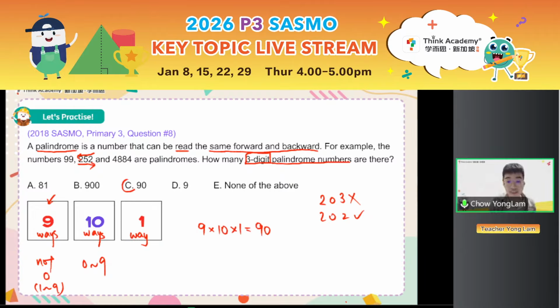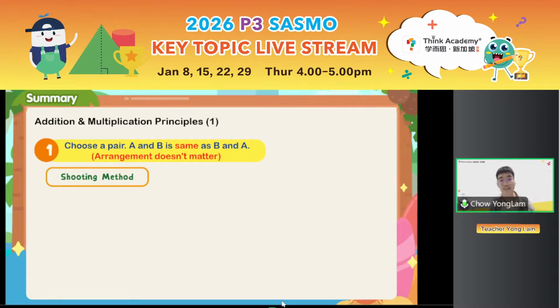So this question is a bit tricky because it tests your understanding of a new concept. It's not just pure calculation or forming numbers. You need to understand the question. With that, please read the summary carefully. When we are choosing a pair, we use the shooting method: arrange them in a row, start from the left, jump towards the right.